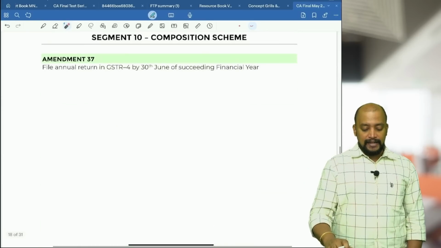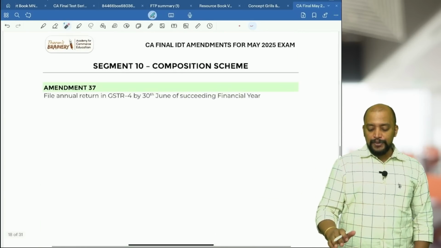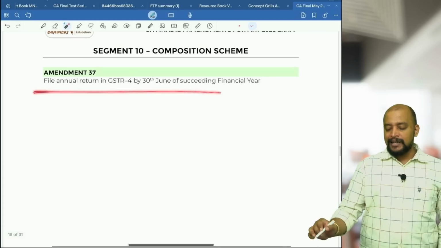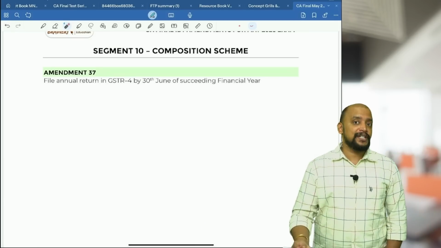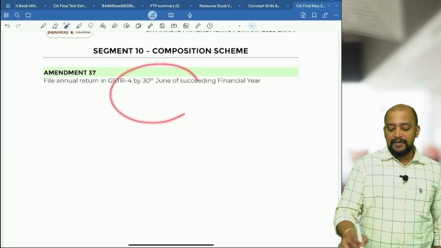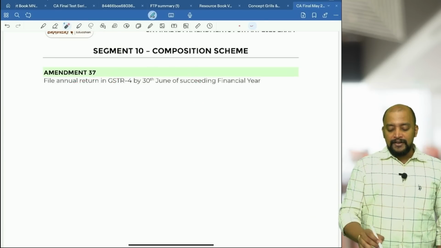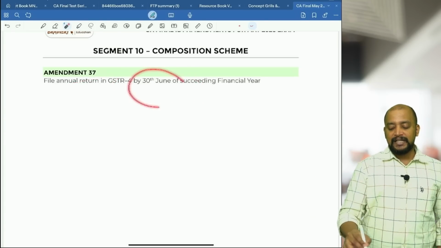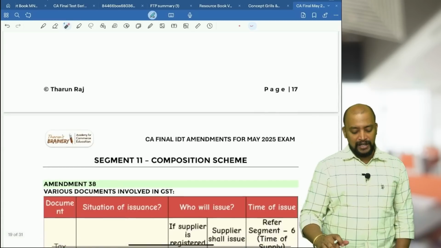Okay, next. In case of composition scheme, we have only one amendment, that is annual return. The time limit was previously 30th April, now they have extended it to 30th June. So file the annual return in GSTR-4 by 30th June of the succeeding financial year.